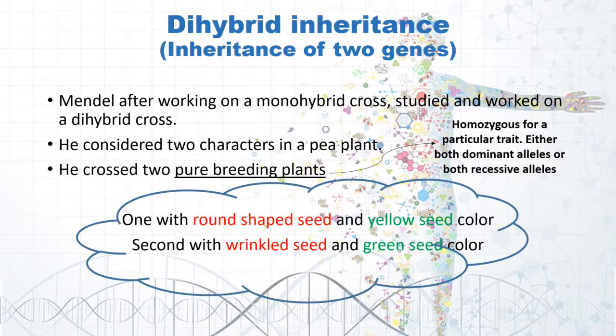In today's class, we will be considering two characters. One is the seed shape and another is the seed color. The variants of seed shape are available in two forms, round and wrinkled, and the variants of seed color again are available in two forms, yellow and green seed color.